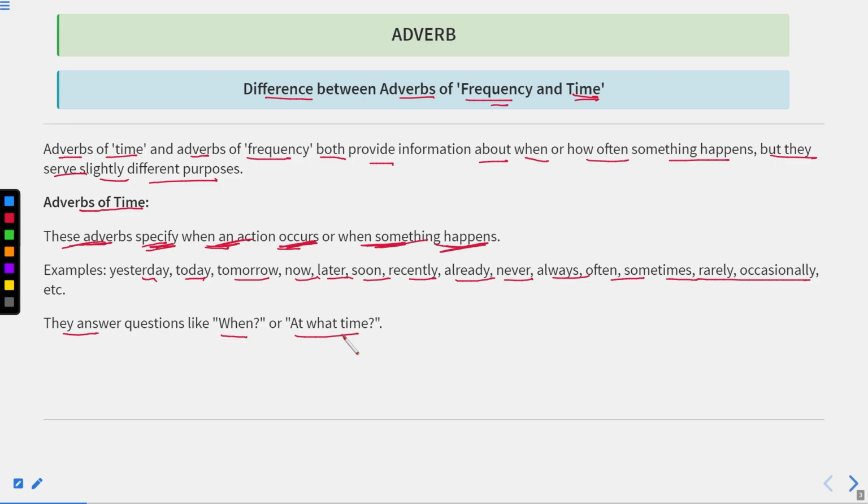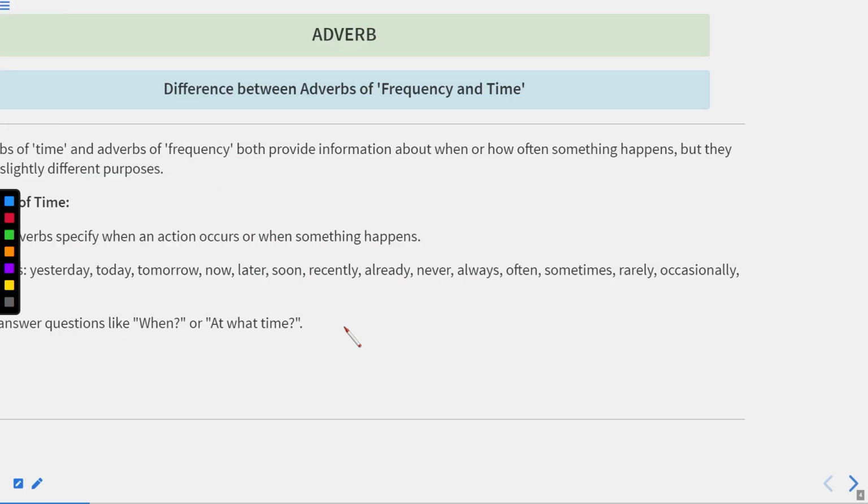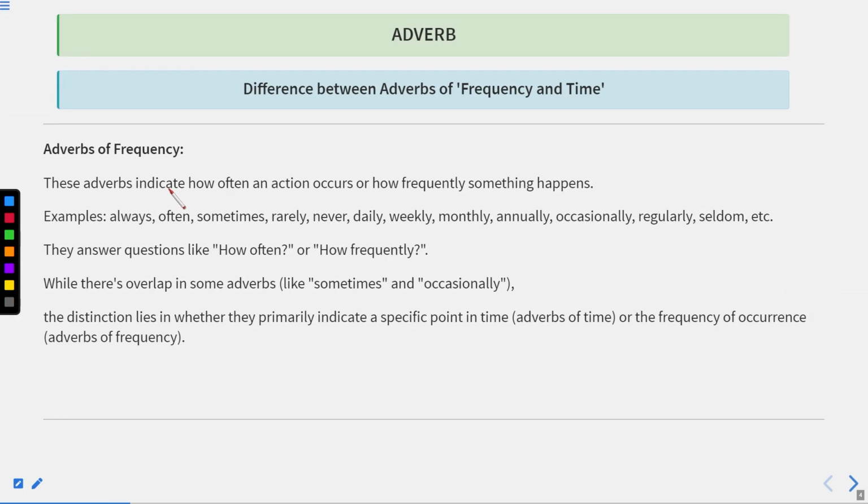Okay, so if any word is related to time and replies to the question when and at what time, it is an adverb of time. Now, on the other hand, if we talk about adverbs of frequency, these adverbs indicate how often an action occurs. It means how many times an action happens or how frequently something happens. Examples: always, often, sometimes, rarely, never, daily, weekly, monthly, annually, occasionally, regularly, seldom. So all these are examples of adverbs of frequency.